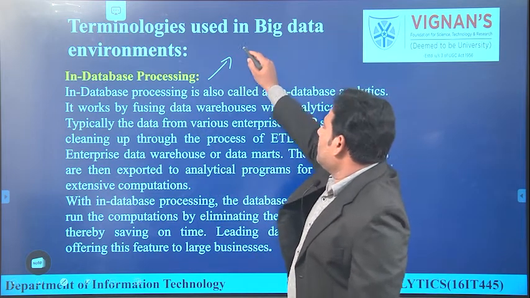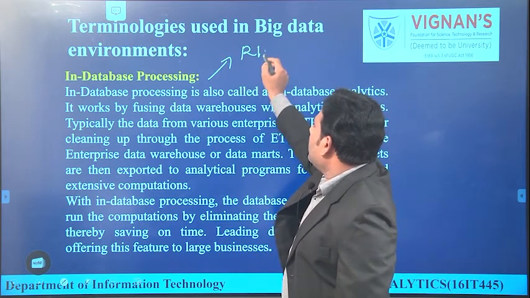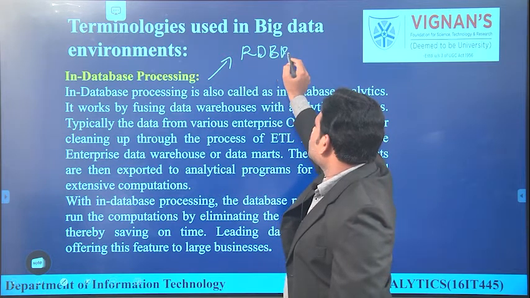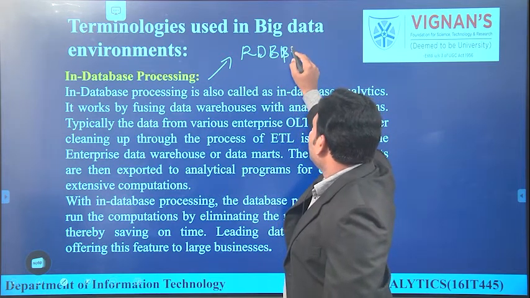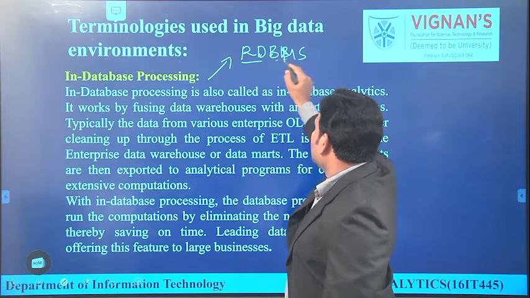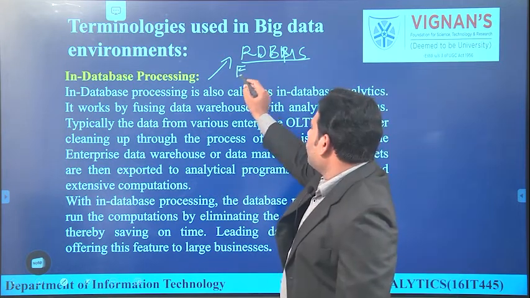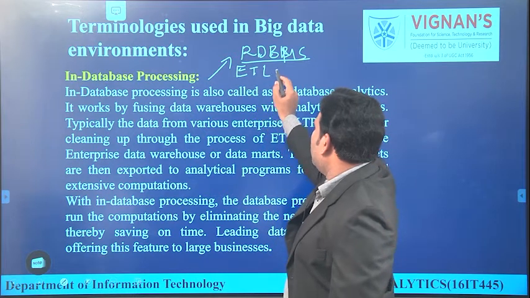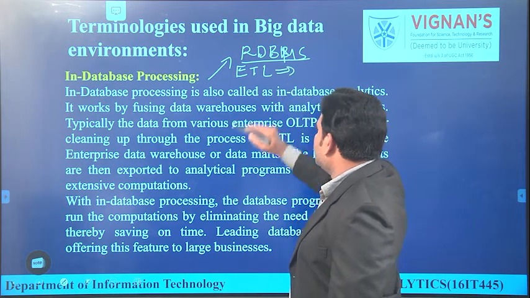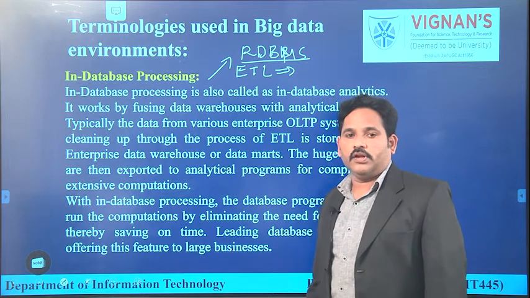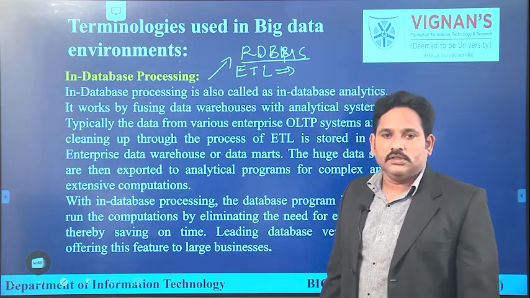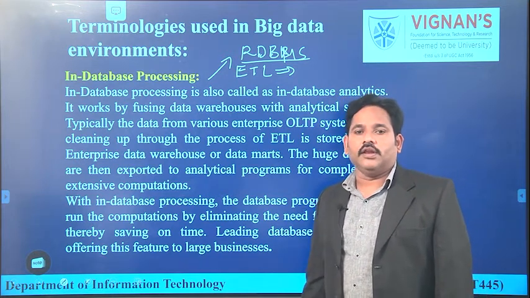As we discussed earlier, we have RDBMS concepts or storage devices where we can store structured information. When we store a large amount of data, we have to perform ETL operations on the data, that is, extraction, transformation and loading.